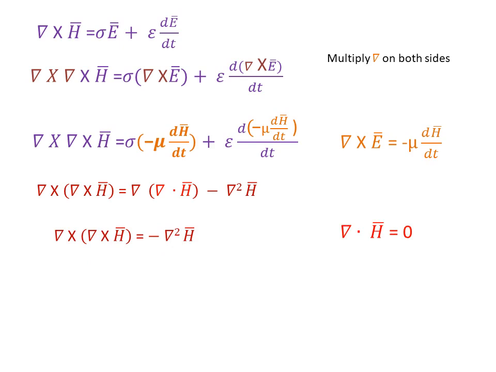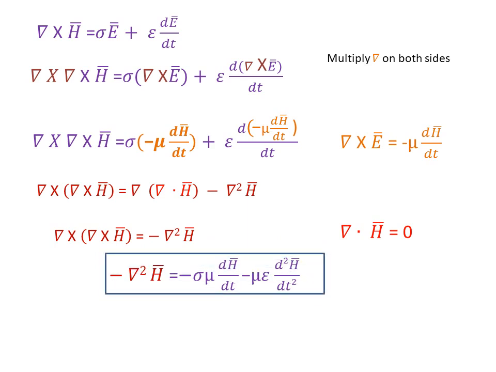So simply substitute this here. So we will get minus del square H vector equal to minus eta mu dH vector by dt minus mu epsilon d square H vector by dt square. So this equation will give the wave equation for magnetic field intensity.